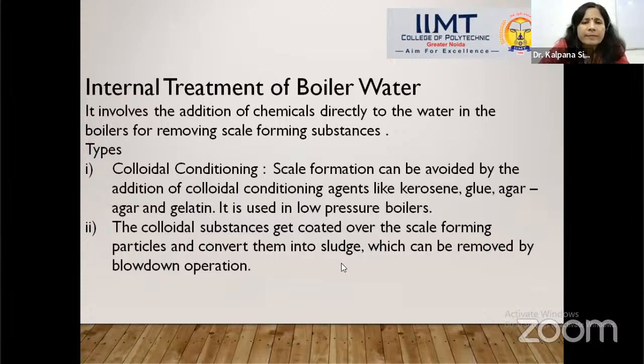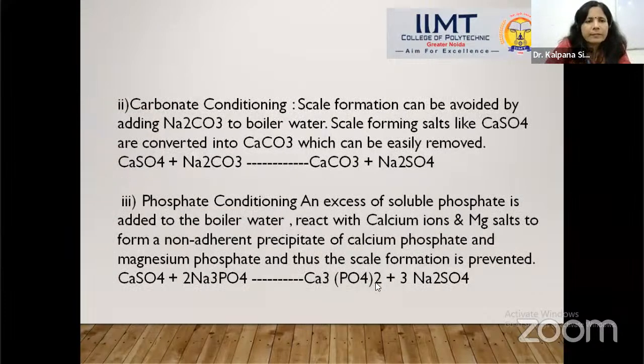Second is carbonate conditioning. Carbonate means that by adding sodium carbonate, we can avoid scale formation and sludge formation. As you know, hard water contains calcium sulfate or calcium chloride.